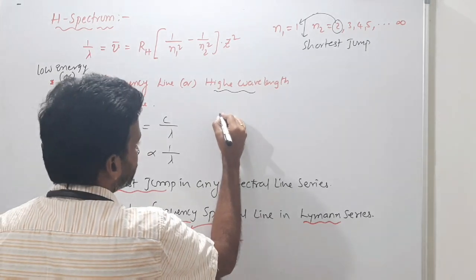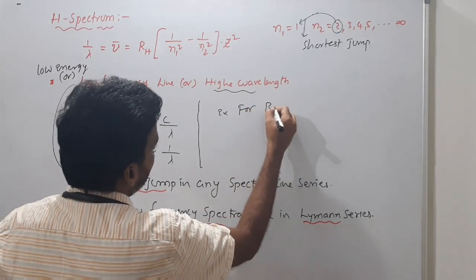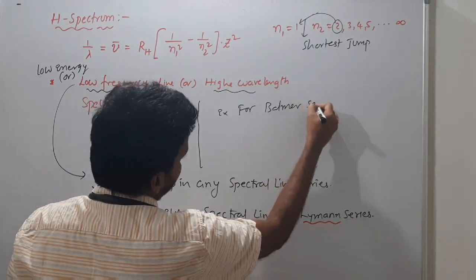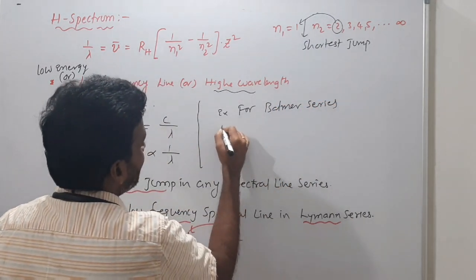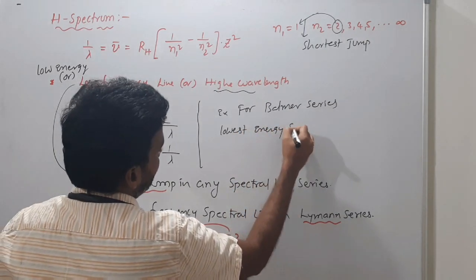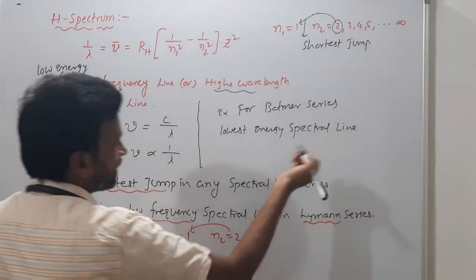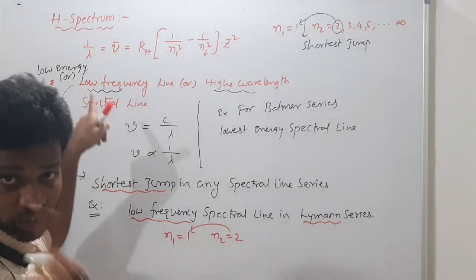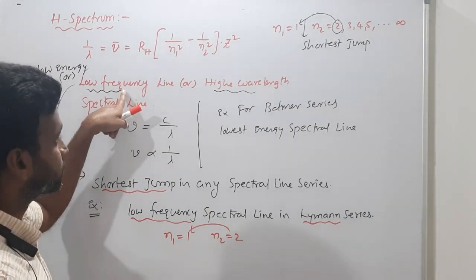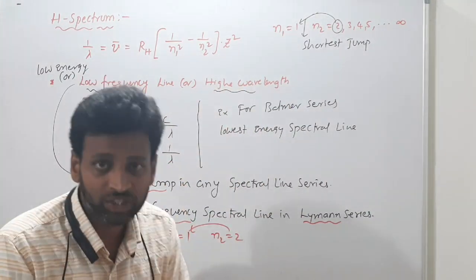For Balmer, another example, example 2. For Balmer series, which spectral line has the lowest energy, lowest frequency, or highest wavelength?